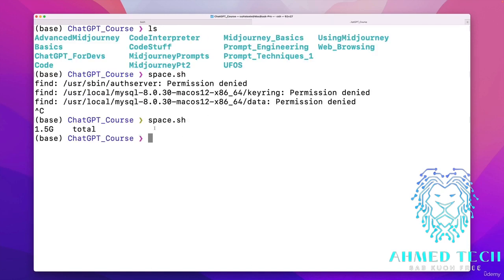Now I try it again. And right now what it's showing me is that I've touched 1.5 gigs. I've either created or modified 1.5 gigs of data in this particular folder today.